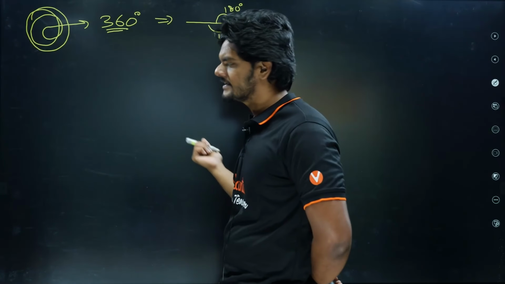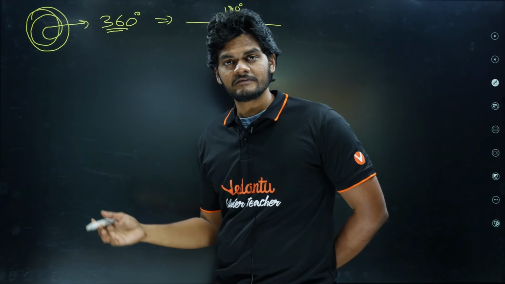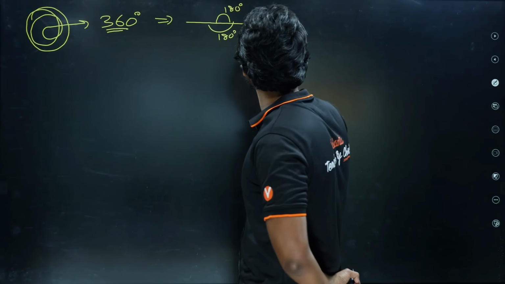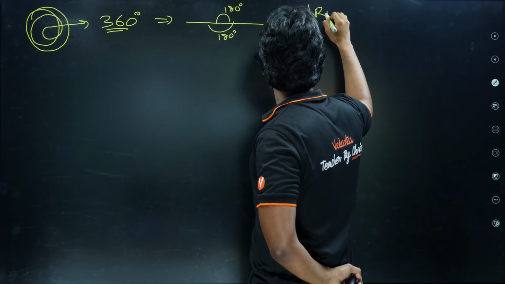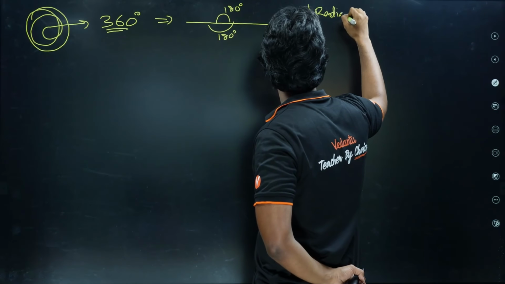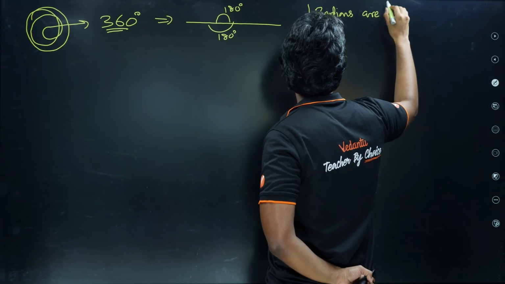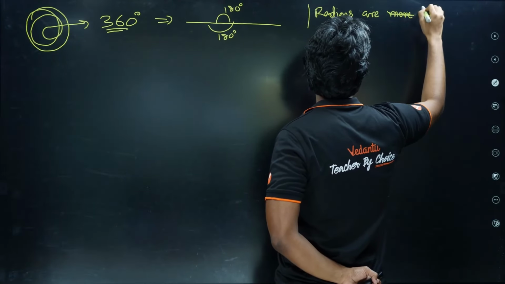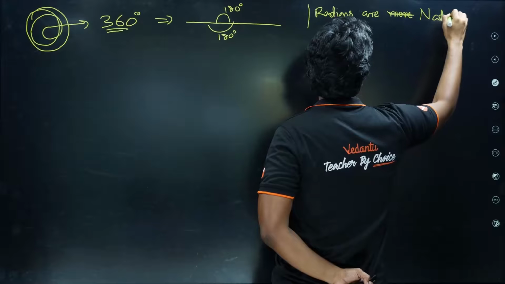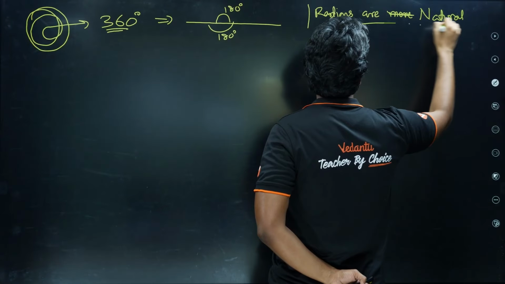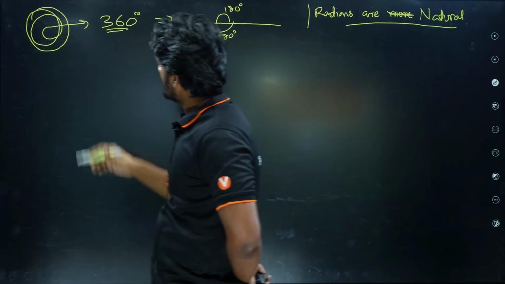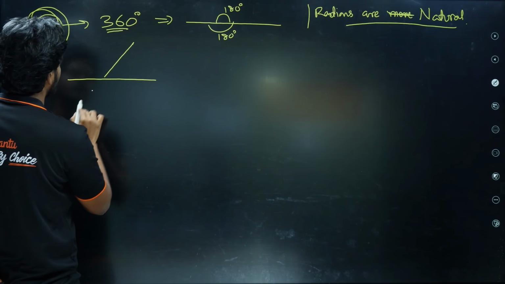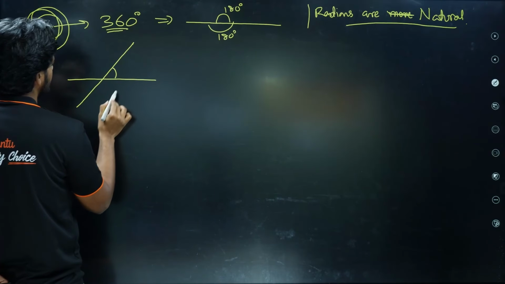This number is convenient to use, but later on we will see why radians are more natural. Radians are natural.